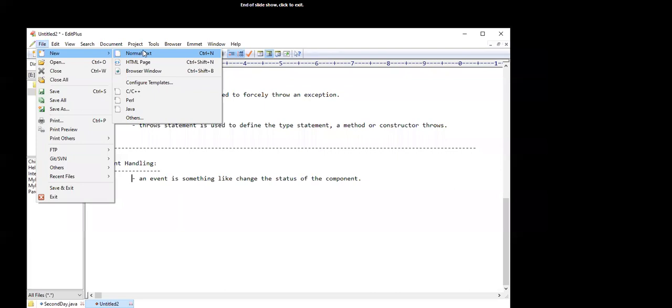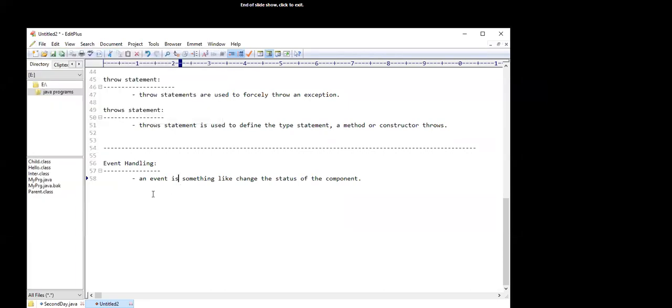So these are all components, and when the status of a component is changed, then an event has occurred. If we are writing inside an editor, it is also an example of changing the status of a component, because an editor is also a type of component.